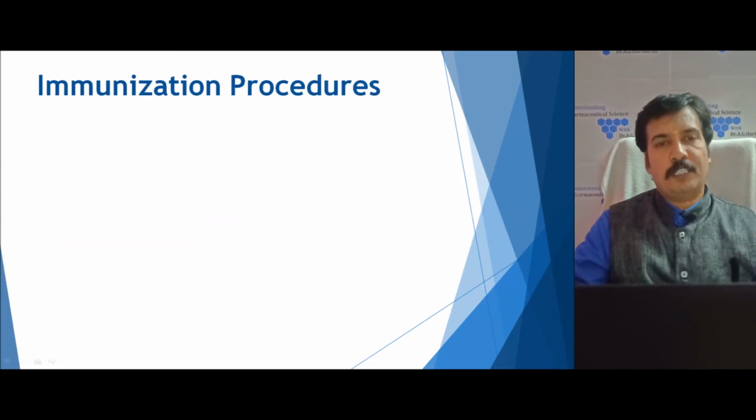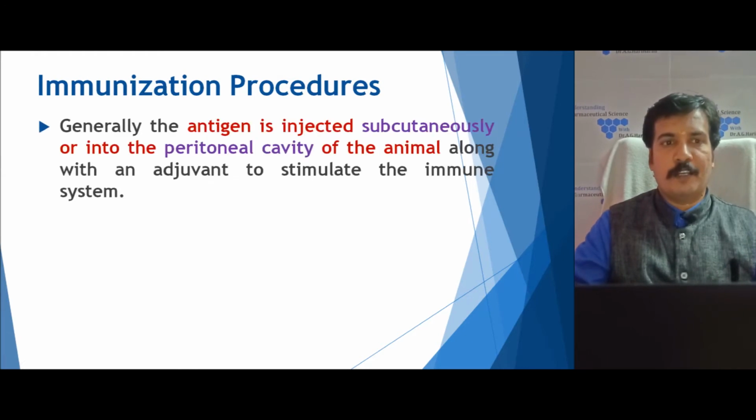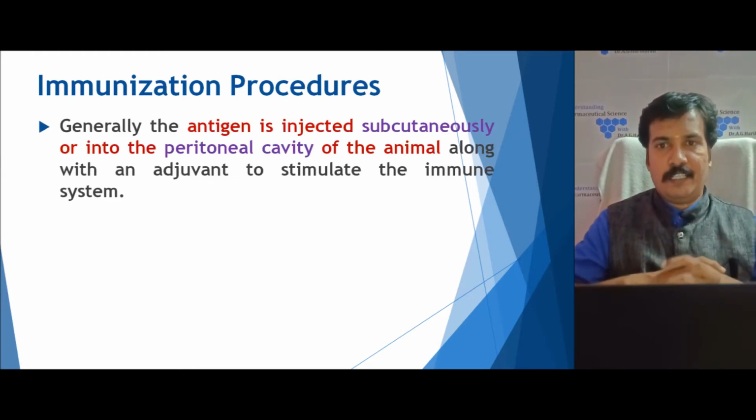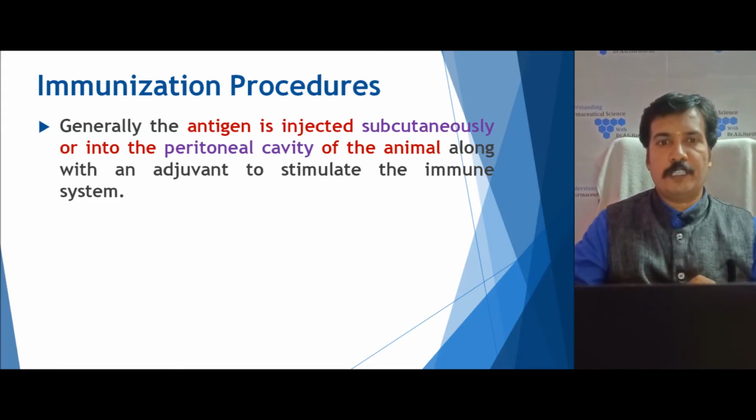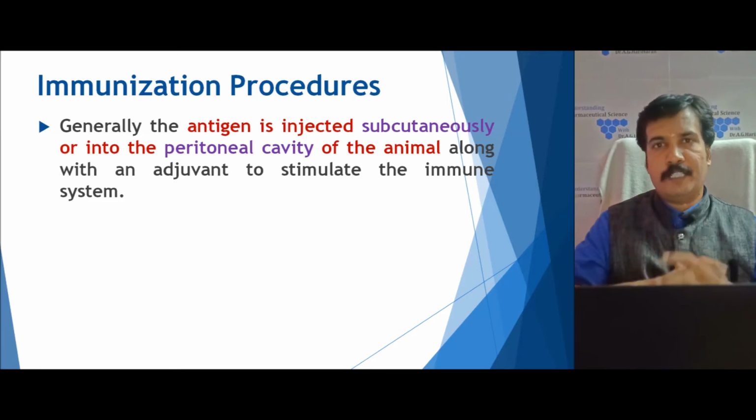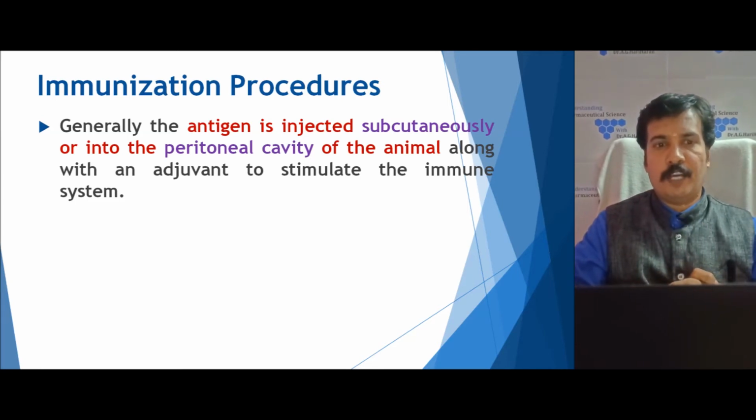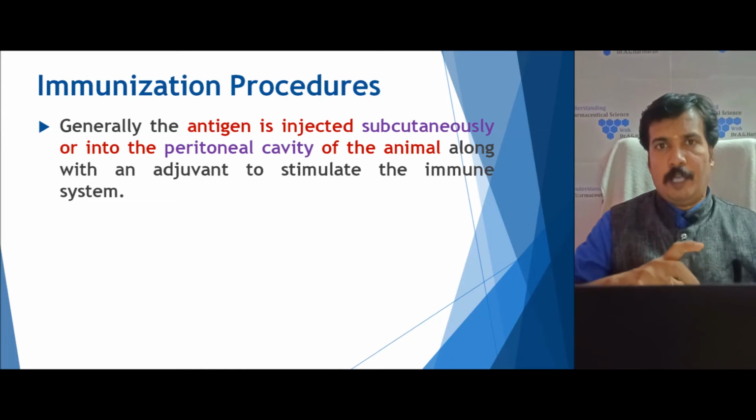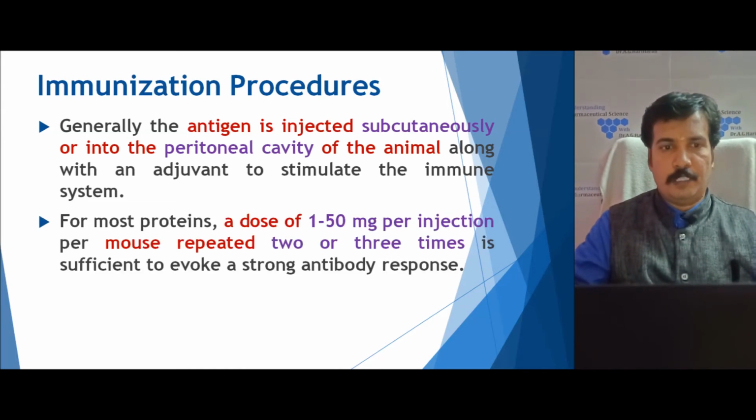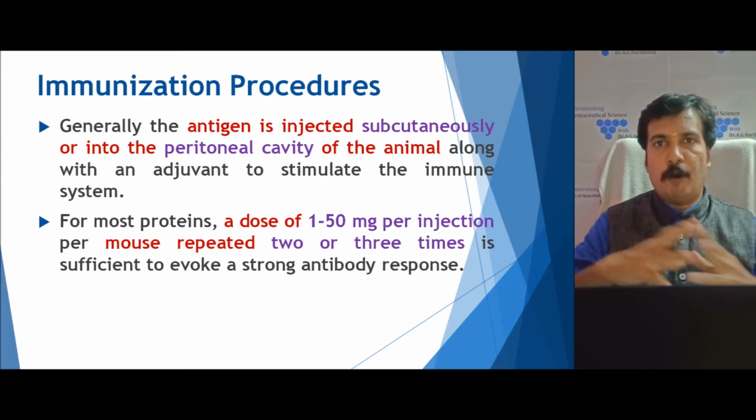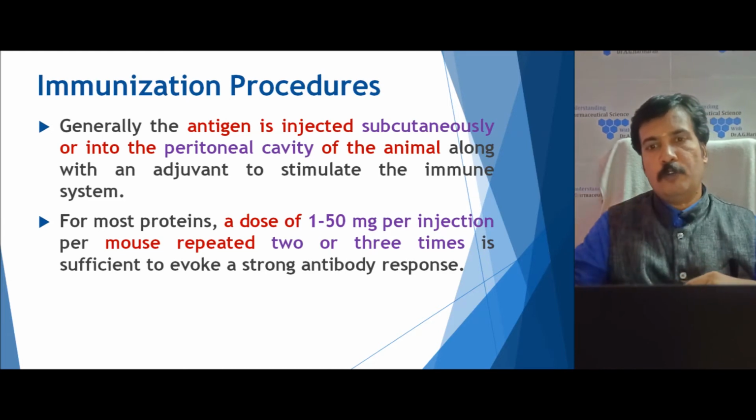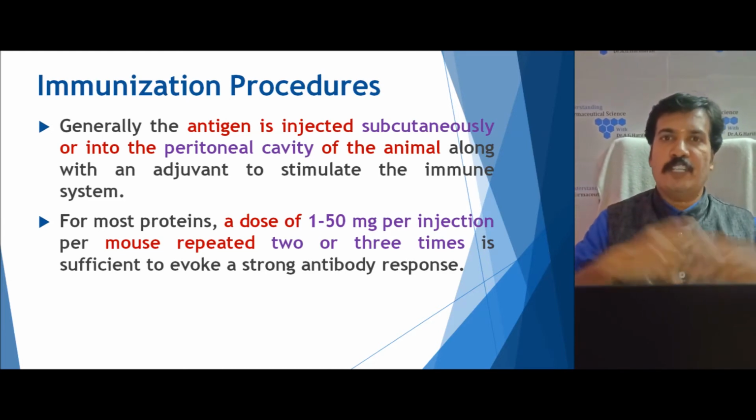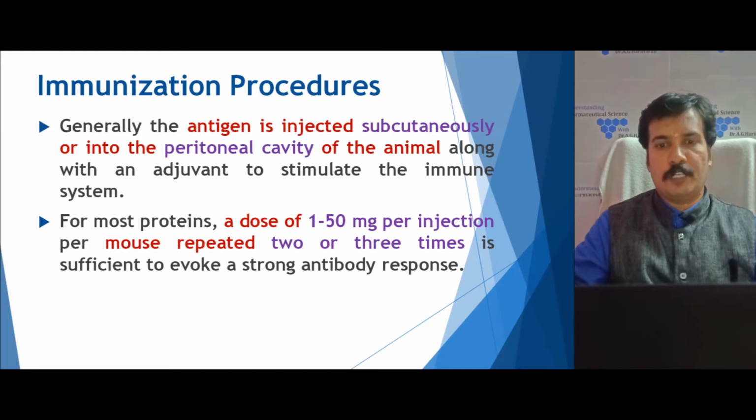Next, the fourth step is the immunization procedure. Generally, the antigen, that is the immunogen, can be injected either subcutaneously, or the most preferred route is intraperitoneally. That means administered into the peritoneal cavity of the animal, either alone or with adjuvants, so that it can give a strong immune response. Mostly for a mouse, a dose of 1 to 50 milligram per injection is repeated 2 to 3 times, which is sufficient to produce a strong immune response.